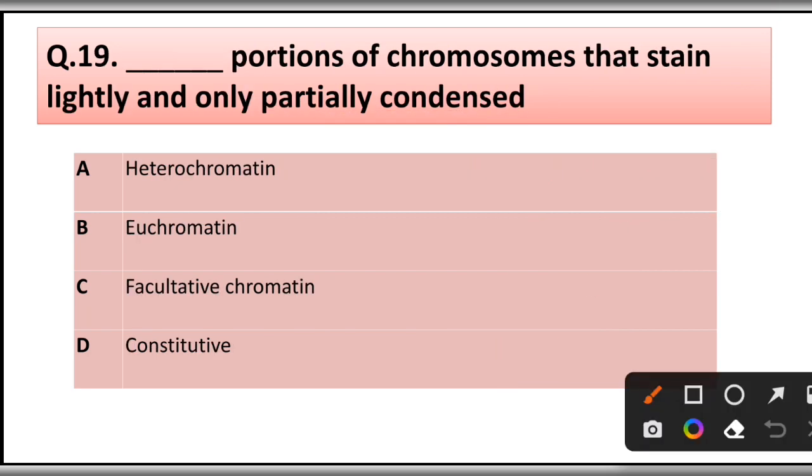Question number 90. Dash portion of chromosome that stains lightly and is only partially condensed: heterochromatin, euchromatin, facultative chromatin, constitutive. Answer is option B, euchromatin.